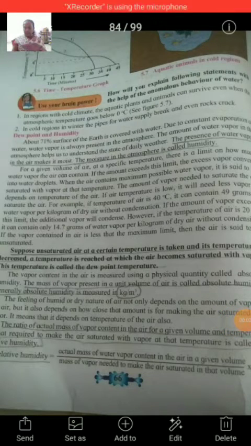In the last lecture, we studied the anomalous behavior of water and the experiment done with the help of Hope's apparatus. Today our topic is dew point and humidity. We know that about 71% of the surface of the Earth is covered with water, and due to constant evaporation of this water, water vapor is always present in the atmosphere. The amount of water vapor in the atmosphere helps us understand the state of daily weather.